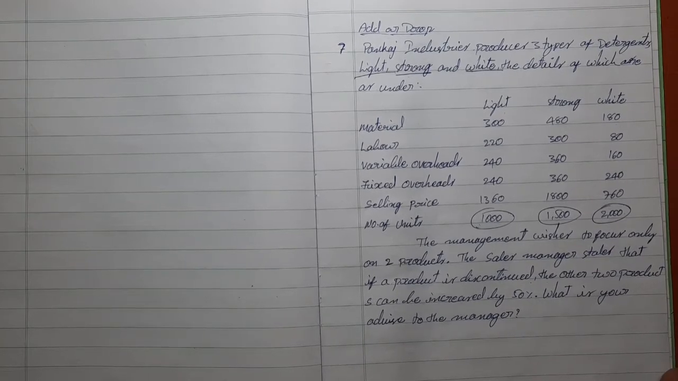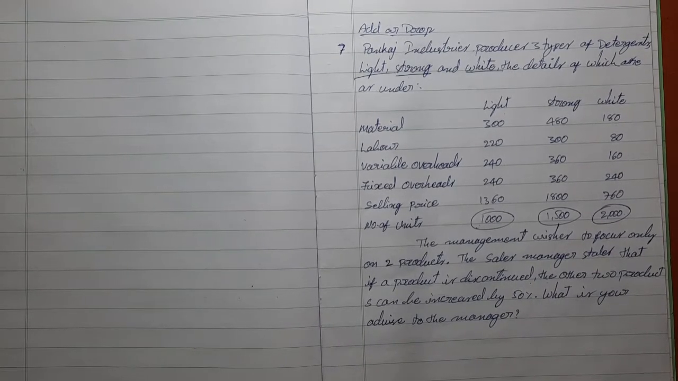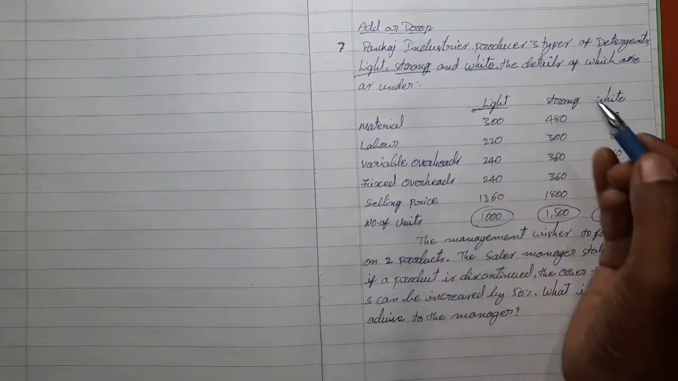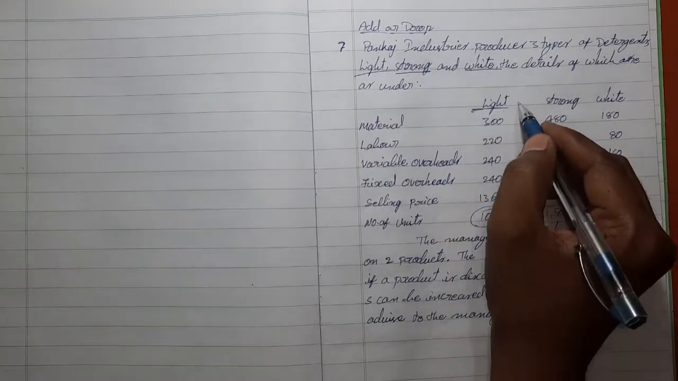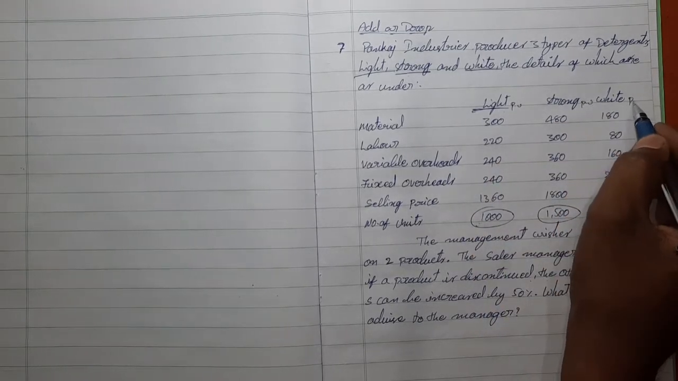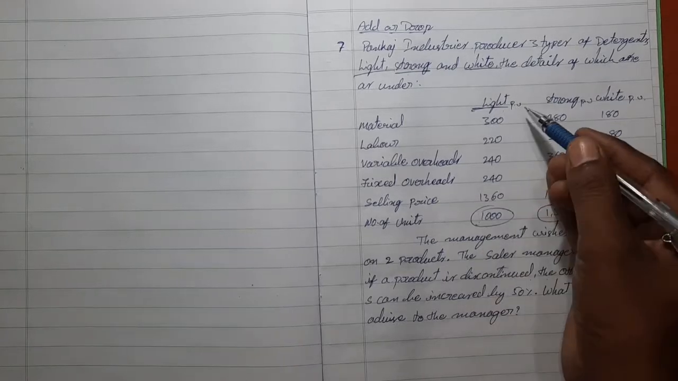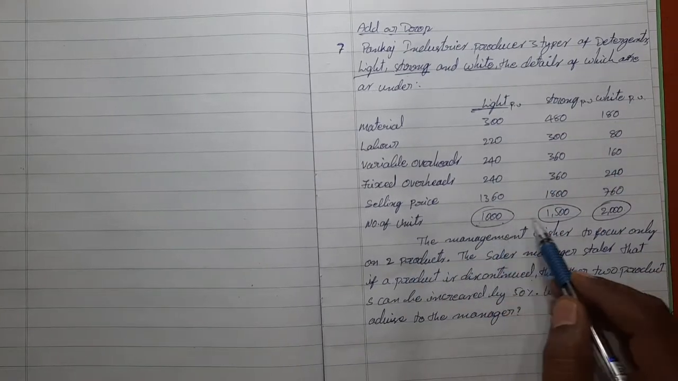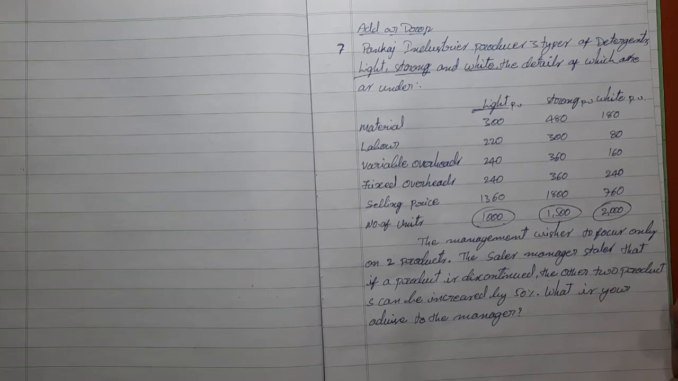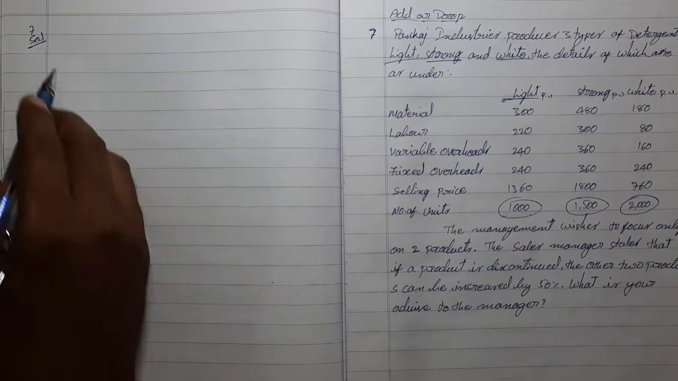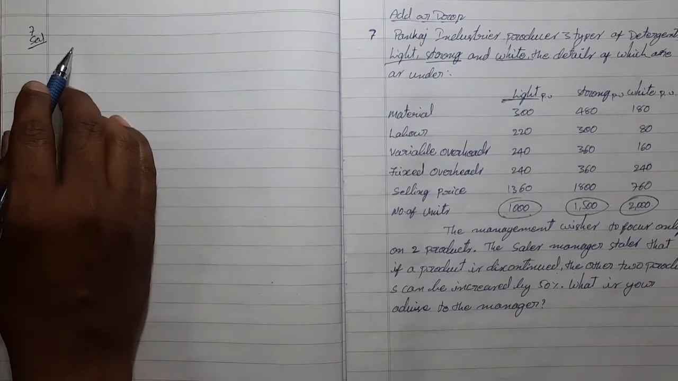In this situation we should be taking a decision on which situation is better for the organization. So first of all, we should compute. All this information is given per unit, and the number of units is 1000 for light, 1500 for strong and 2000 units for white. So this is the 7th solution. First of all, we should compute